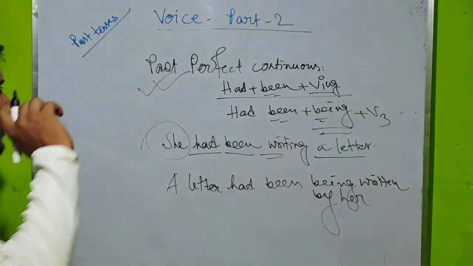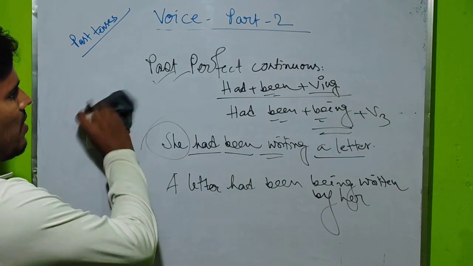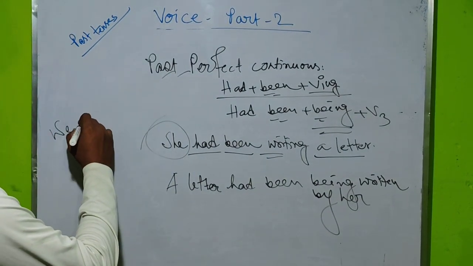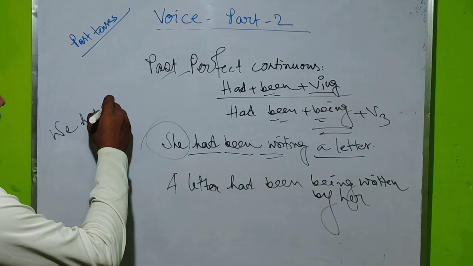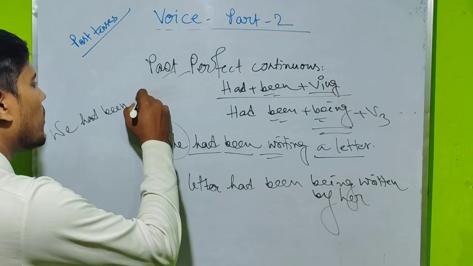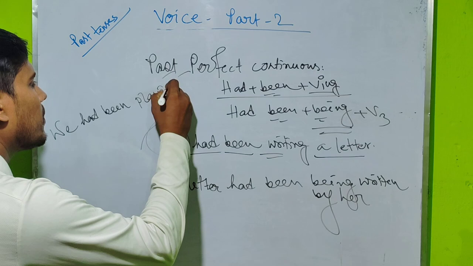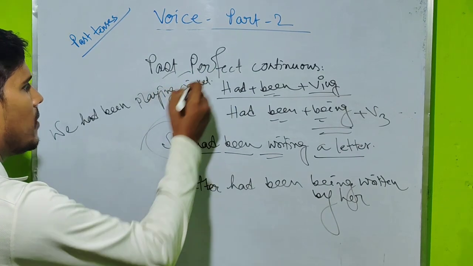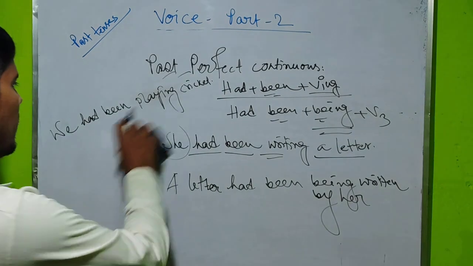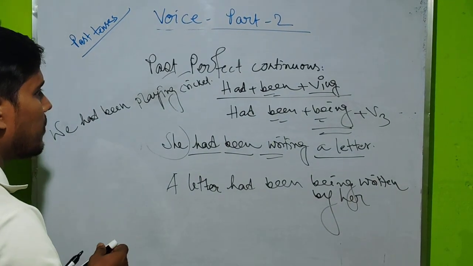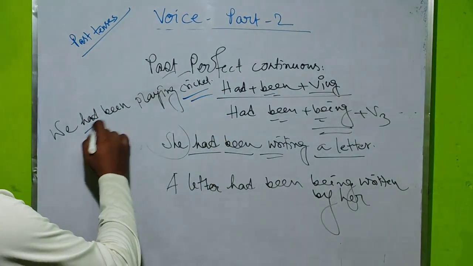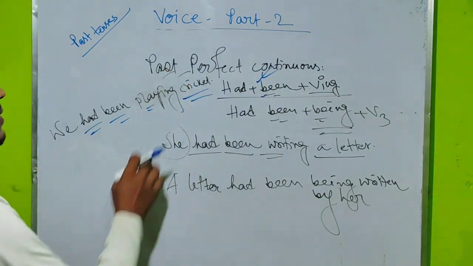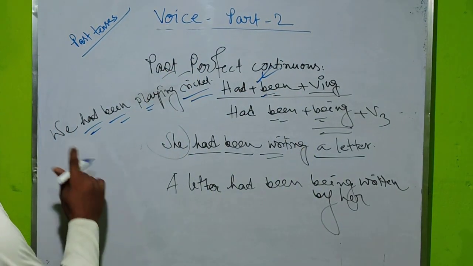Now another example, and this is the last. We had been playing cricket. Same objective idea: playing, had been VING you are getting. So that is why you can say that this is past perfect continuous.